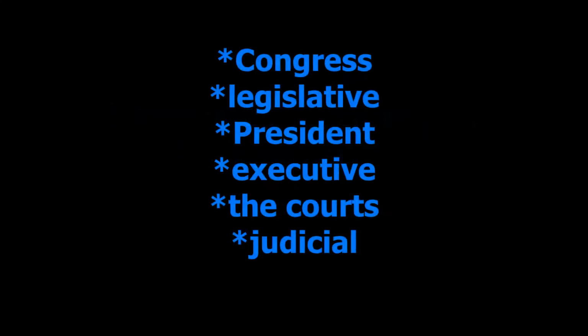Systems of government, 35 questions. Name one branch or part of the government. Congress, legislative, president, executive, judicial, the courts. What stops one branch of government from becoming too powerful? Checks and balances, separation of powers. Who is in charge of the executive branch? The president.